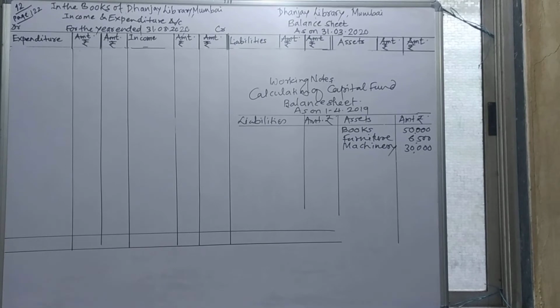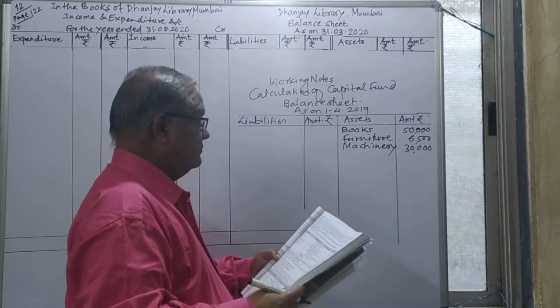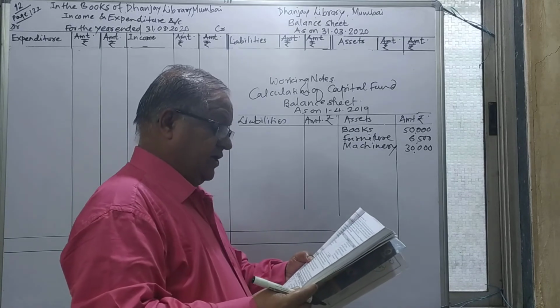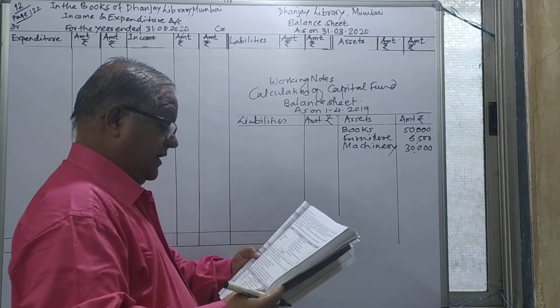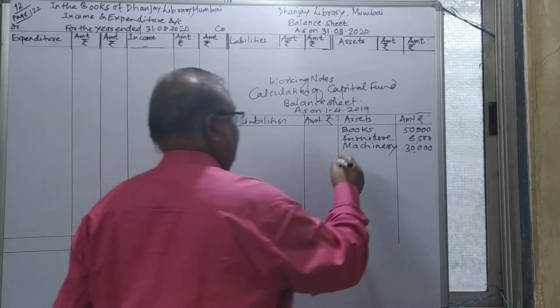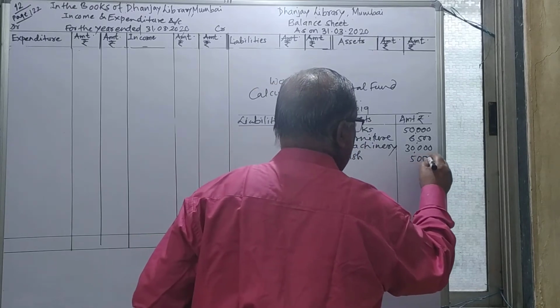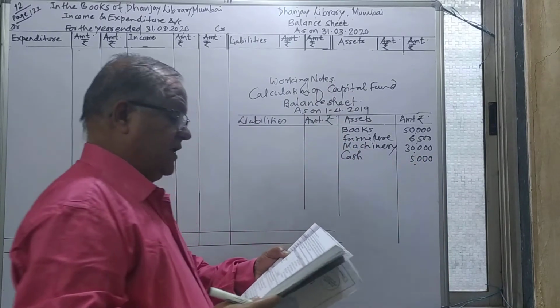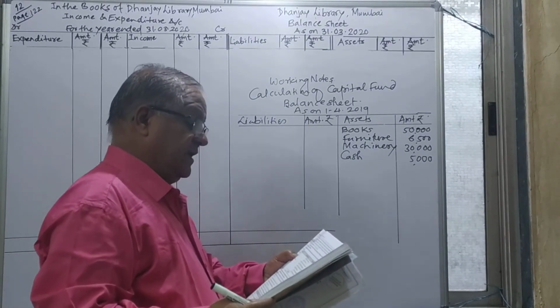After this, we'll take the opening cash balance, 5,000. Take that cash, 5,000, the opening balance which is given on the receipt side as balance brought down.